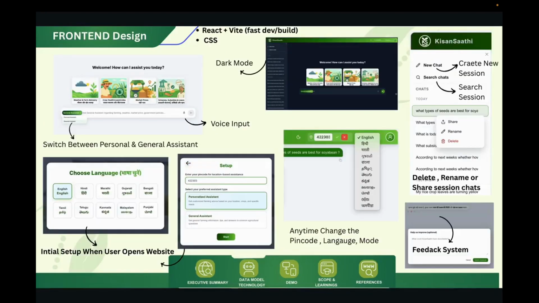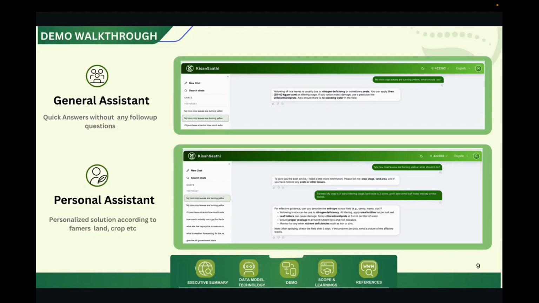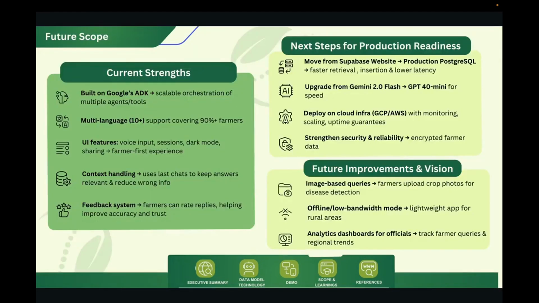Due to the time constraint, we cannot complete our whole PPT. So next, talking about the limitations. Currently, we are using a free server like the Supabase website to store our database. If we use a production-ready PostgreSQL, then surely it will give us faster retrieval, insertion, and lower latency. Next, we are using free models like Gemini 2.0 Flash. If we use GPT-4o Mini, it will surely enhance the speed.